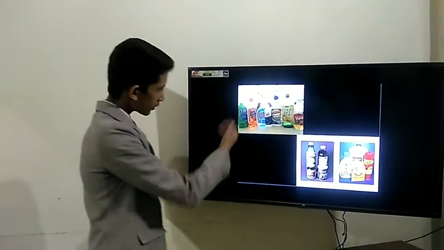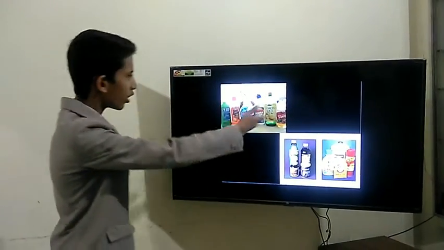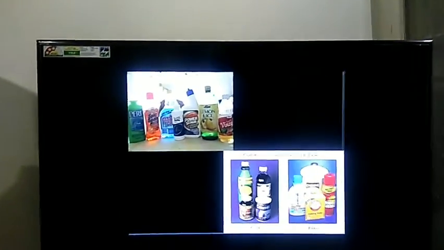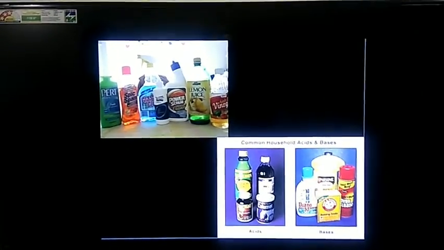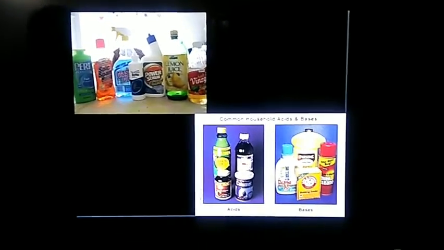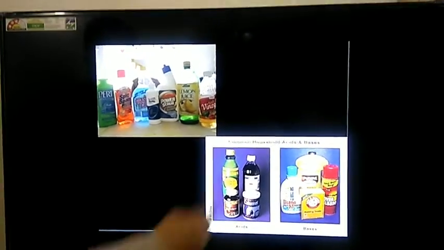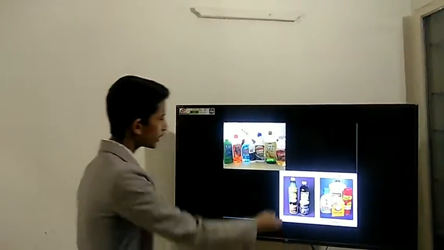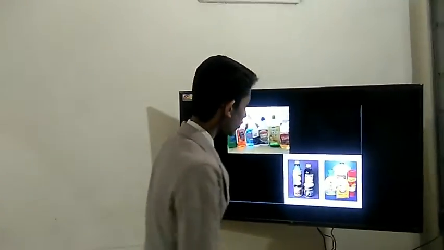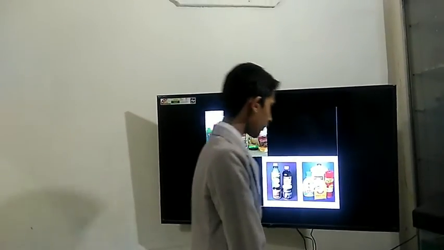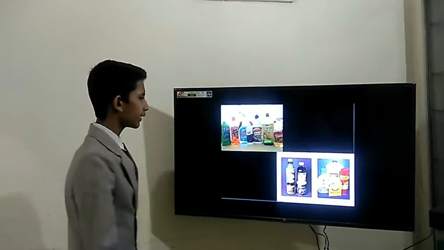Now let's move on to images. You can see soap water, and these are all bases which are used for household things like kitchen, bathrooms, etc. And lemon juice and vinegar is also a base. Here we can see common household items between acid and base, such as in acids they are not harmful to us, and bases are not too harmful to us, little harmful.